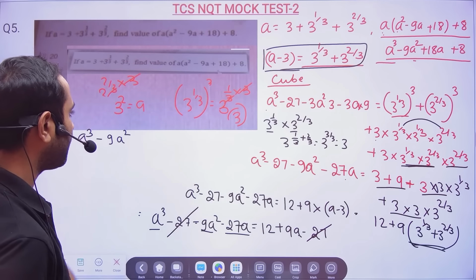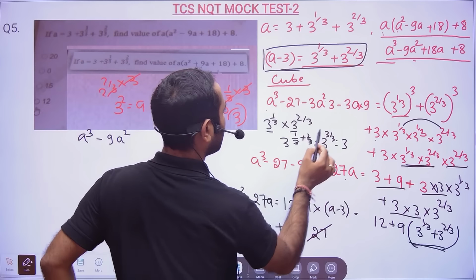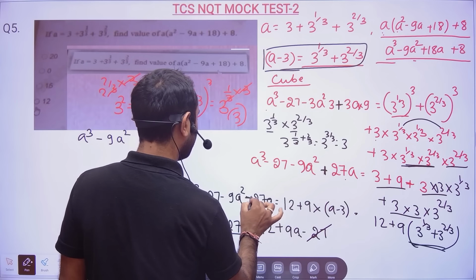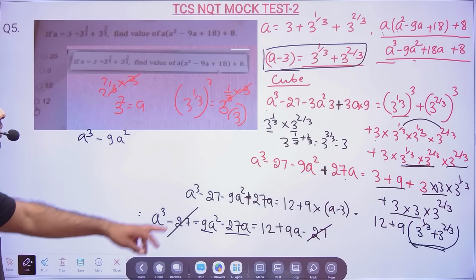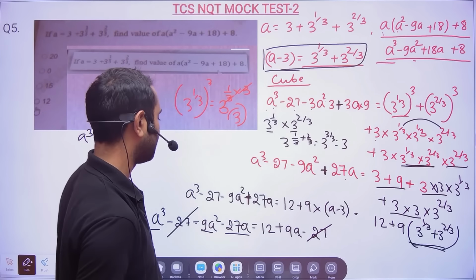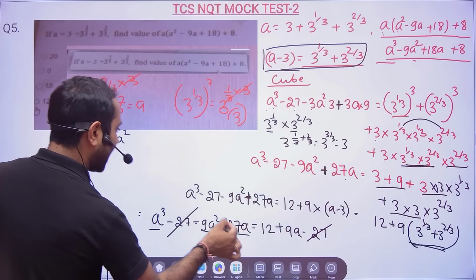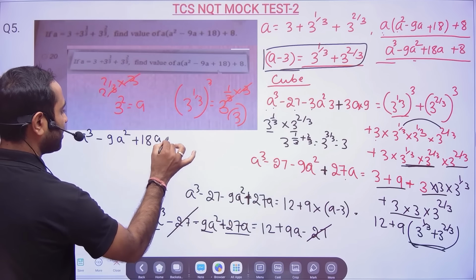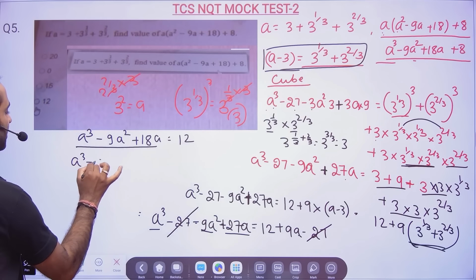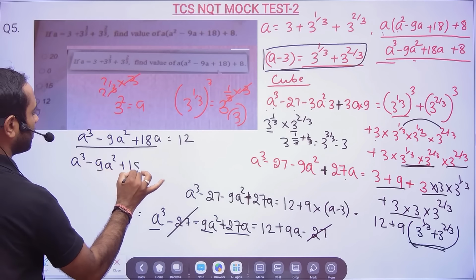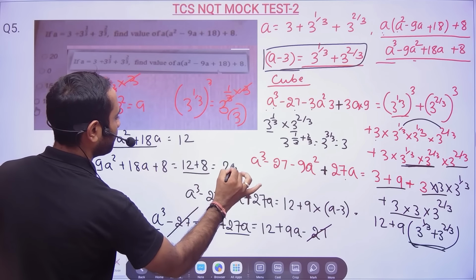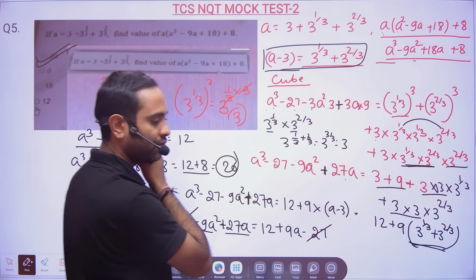Okay, so somewhere we have made a mistake here. This will be 3ab square in the formula, I'm really sorry. So this will be 3ab square. So the formula I had made a mistake: a cube minus b cube minus 3a square b plus 3ab square. So here it is plus. Now 9 will come this side, so it is 18a equals 12. Now I want this plus 8, so add 8 on both sides, 8 this side and 8 this side. So it will give you 20. So 20 will be the correct answer.